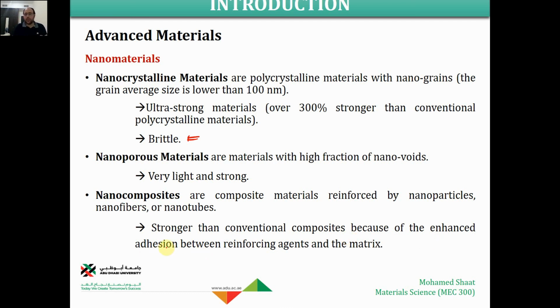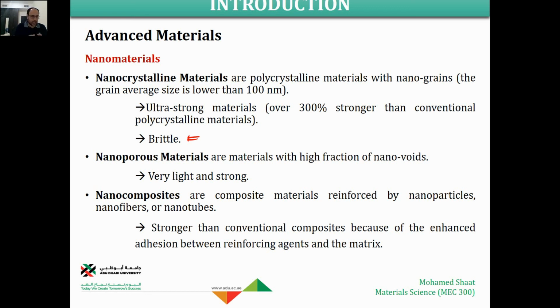One of the essential mechanisms of increasing the strength is the bonding, or not bonding as a chemical bonding, but adhesion between the particles inside the material and the matrix material, the exterior of the material. This adhesion and bonding is enhanced upon decreasing the size of the nanoparticles.